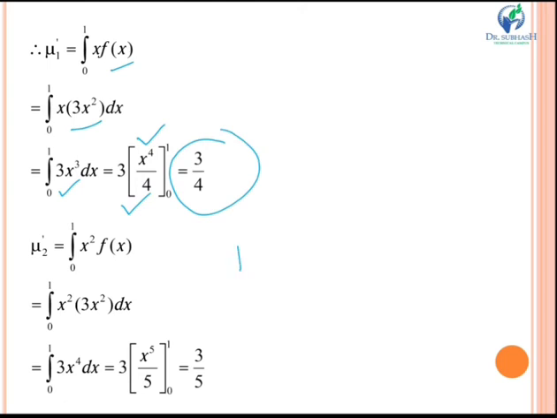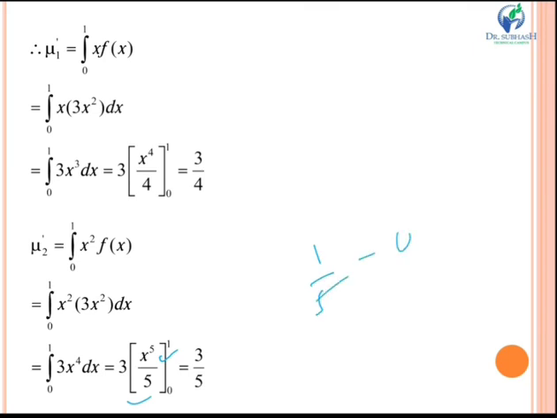Similarly, if I put k equal to 2 in my previous formula, you get integration 0 to 1 of x square into fx. Fx is 3x square. So here you multiply x square into x square, you get 3x raised to 4. Again integration of x raised to 4 is x raised to 5 by 5. I will put the limit, upper limit minus lower limit. So 1 by 5 minus 0 by 5. You get 1 by 5. Multiply this 1 by 5 by this 3, you get 3 by 5.